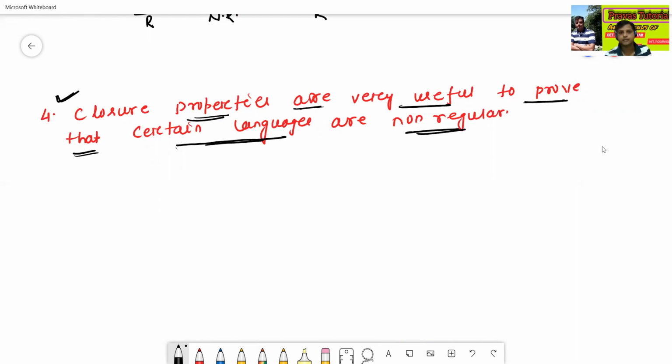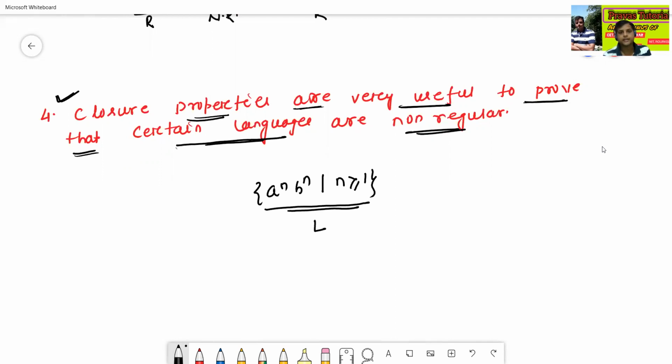How to prove it? Suppose I take a language like a^n b^n such that n is greater than or equal to 1. Let this be the language L. How do we prove that this language L is non-regular? We can use some closure properties to prove that.